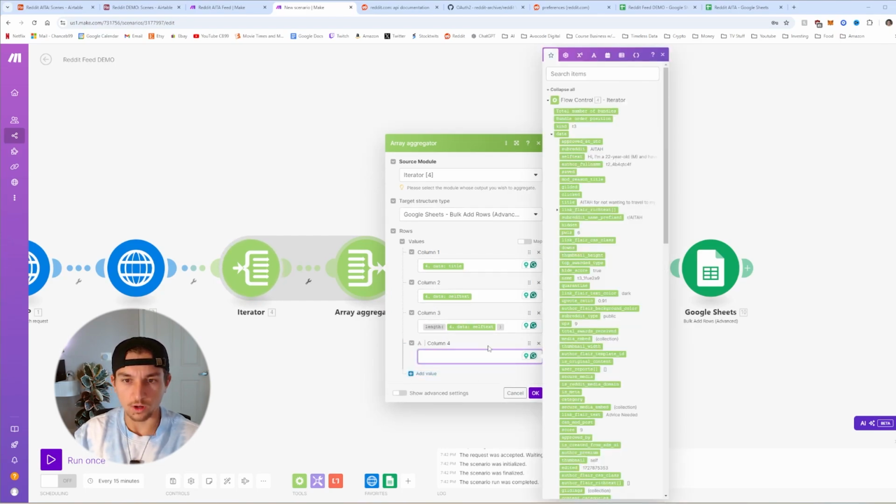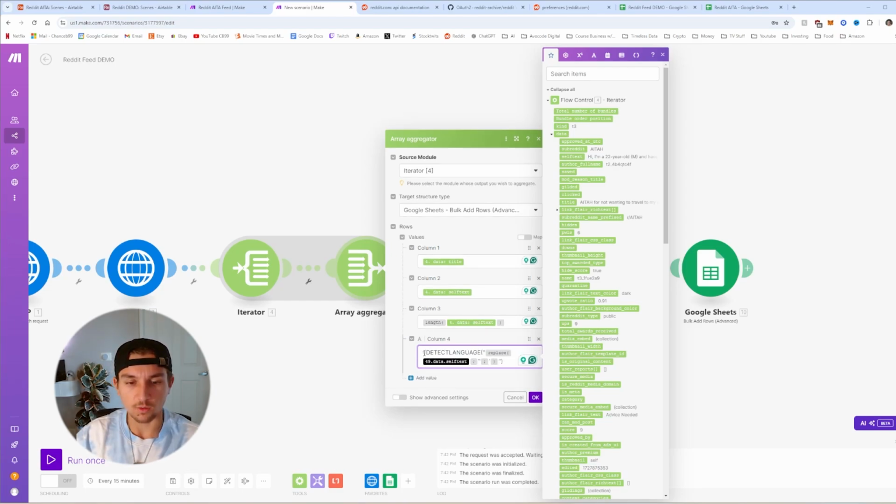The next one, we are going to do a certain formula from Sheets. This is how we're going to be detecting language. We're using a free Google Sheet function, detect language. And then we're just making sure we're replacing all of the quotes with single quotes so that we don't mess up the formula. And this was copied, so let me make sure it is the correct self-text.